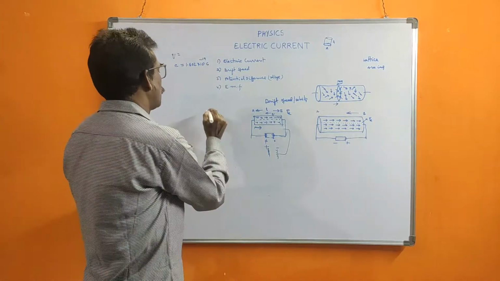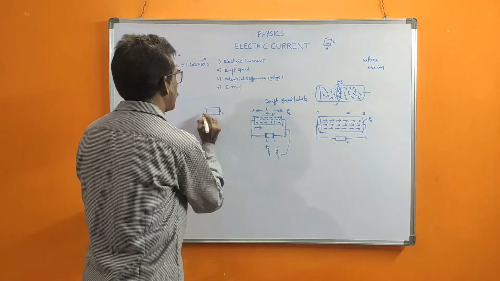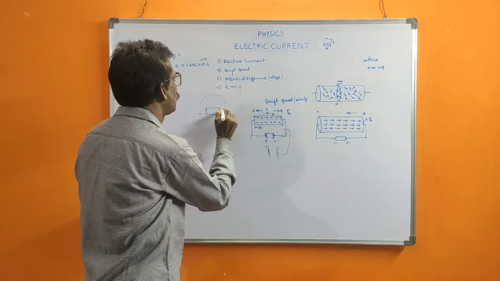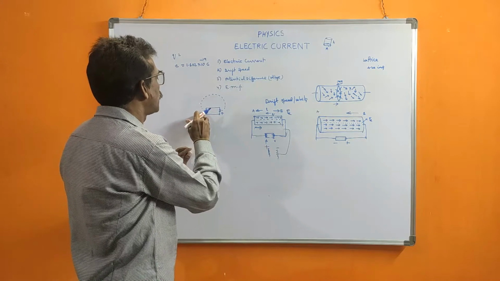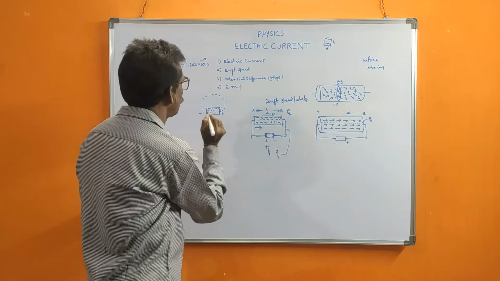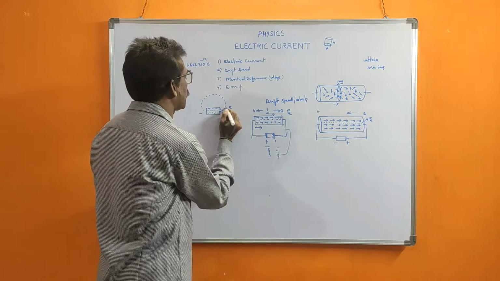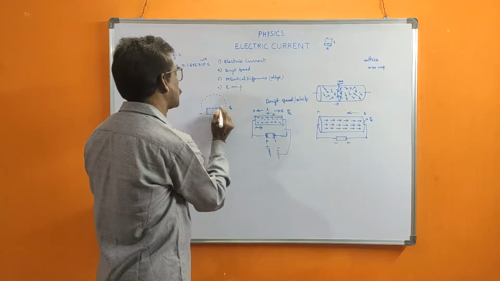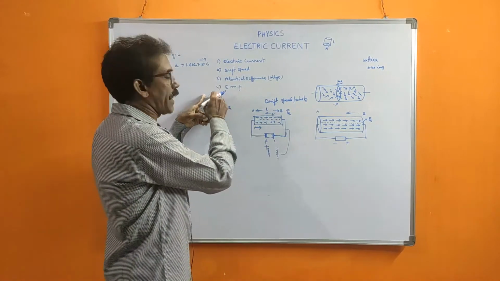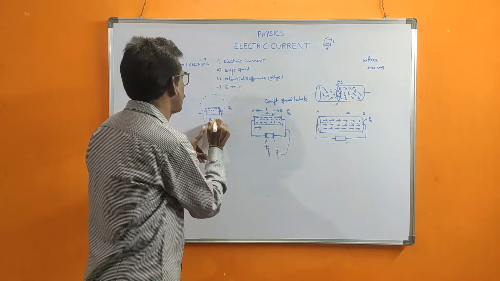So here you should remember one thing. Suppose this is a battery, this is plus, this is minus. Always the electrons are moving inside the battery from the negative terminal to the positive terminal. The electric current is moving outside through the conductor in the positive to negative direction. So at the two ends of any conductor, that is PD, and the two ends of the positive and negative in the battery, that is EMF.